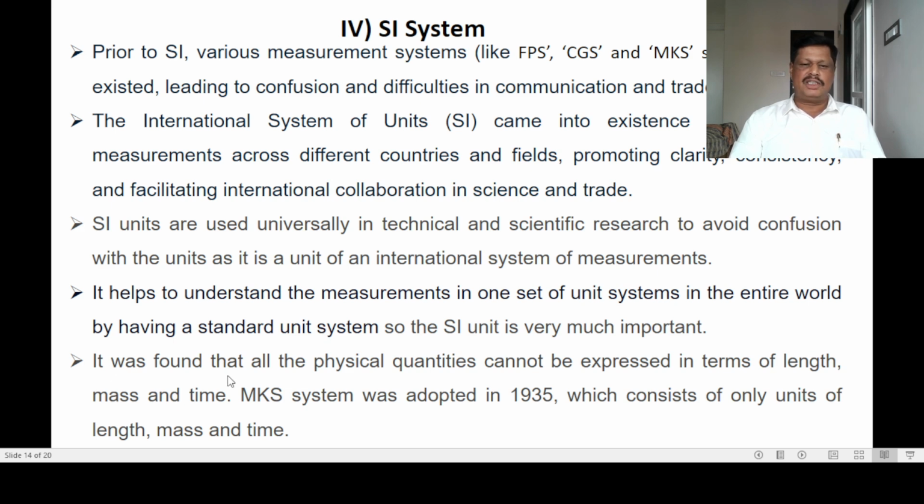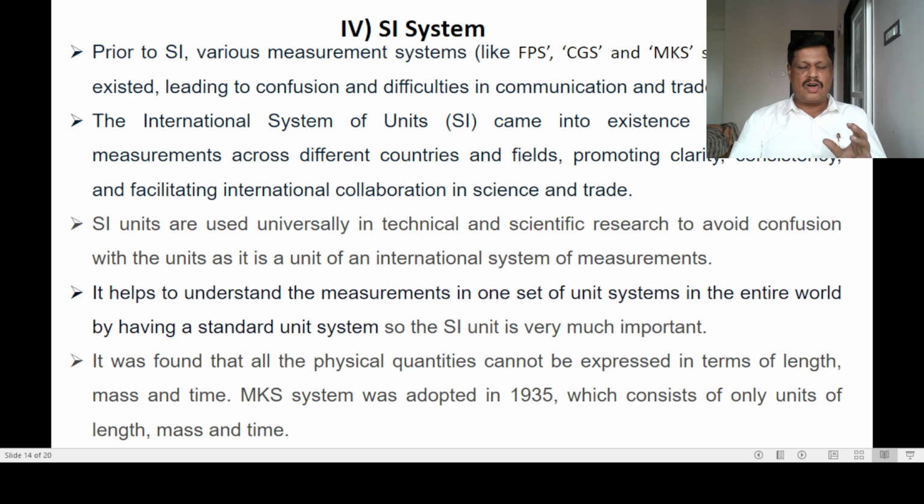It was found that all the physical quantities cannot be expressed in terms of length, mass and time. The MKS system was adopted in 1935, which consists of only units of length, mass and time. So this system is used to express the derived units of mechanics only.